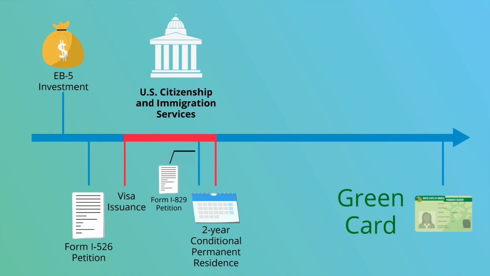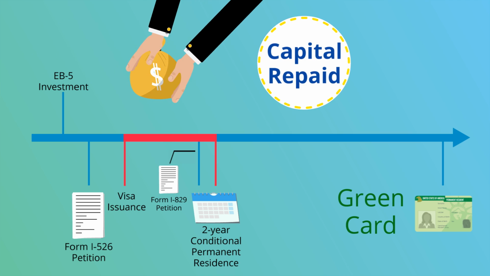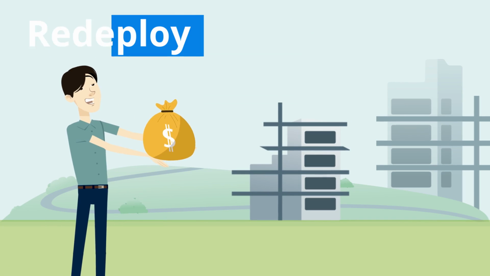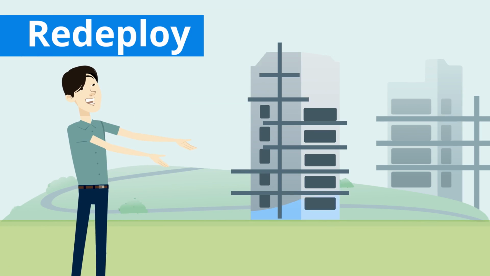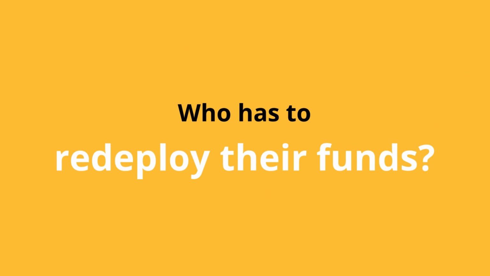But USCIS still requires that investors' EB-5 investments remain at risk during the entire conditional permanent residence period until their Form I-829 petition is filed. Because of the visa backlogs, the original EB-5 investment may be repaid to the regional center before EB-5 investors are eligible to file their Form I-829 petitions. As a result, USCIS has informed EB-5 investors that they must redeploy their funds into another investment to satisfy EB-5 program conditions.